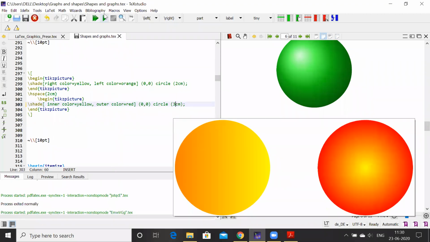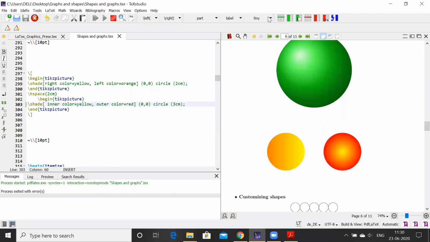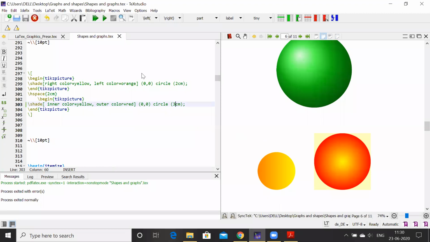You can see. See here. So this kind of ball I'll get by changing. So you can try some different combinations of the colors, this inner color, outer color, and then right and left. These are the 4 possibilities of positioning of the colors. Okay, so this way we get this.